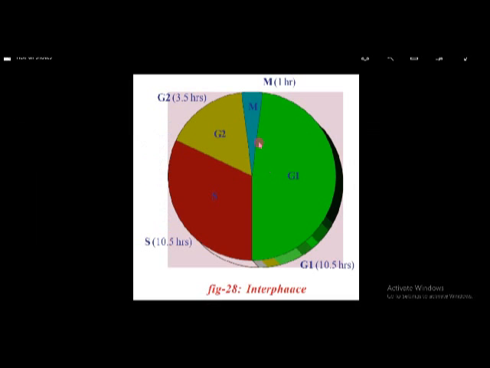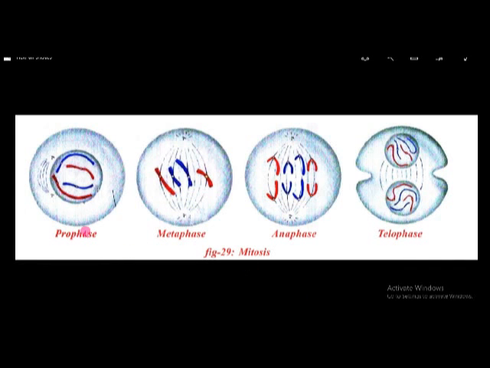I already told, during this M phase these changes take place in the cell. This mitosis actually contains 4 phases: prophase, metaphase, anaphase and telophase. First, during the prophase, some changes occur. Here chromosomes become thicker and the nuclear membrane disappears.